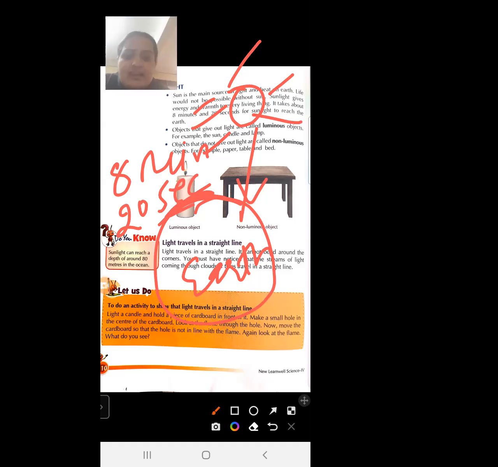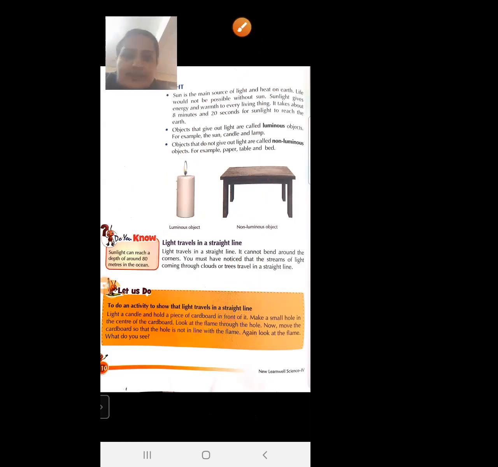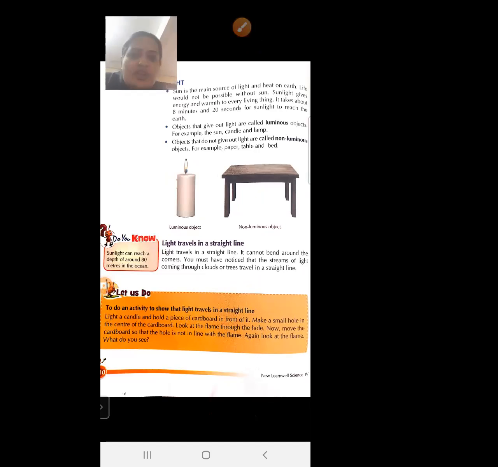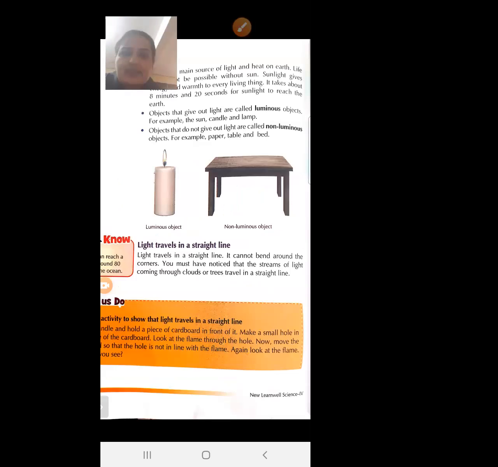So next is, objects that give us light are called luminous objects. So there are two types of object. First is luminous and second is non-luminous. Objects that give out light, जिसकी अपनी लाइट होती है, that are called luminous, और जिसकी अपनी लाइट नहीं होती, that are called non-luminous.